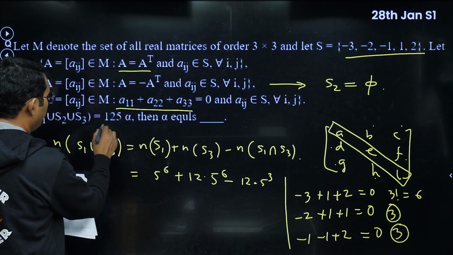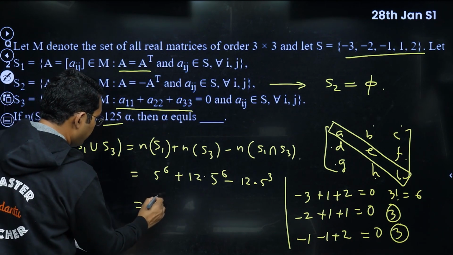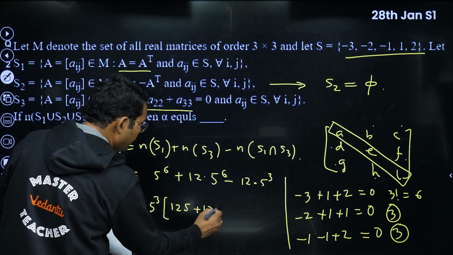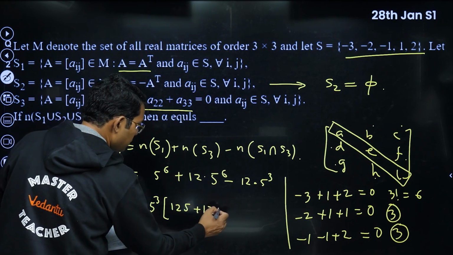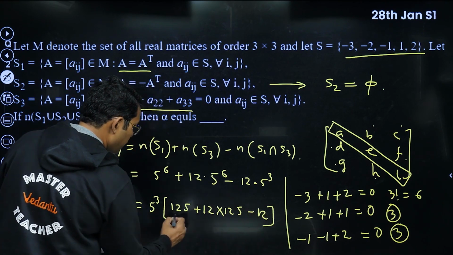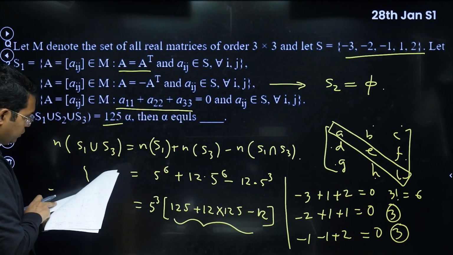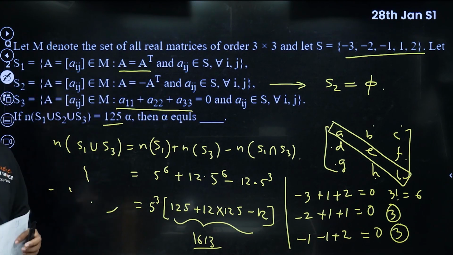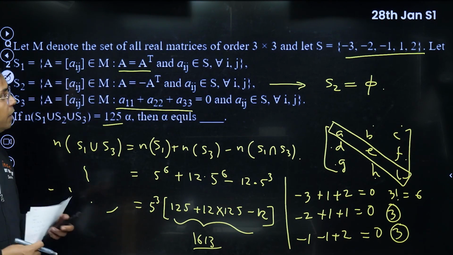I think this is coming out in terms of 5 power 3, so I can take 5 power 3 common. That will be 125 plus 12 into 125, minus 12. This is my answer, and you can solve it. It comes out to be 1613. So this completes this question. Moving to the next question.